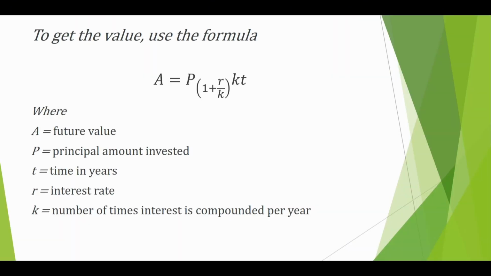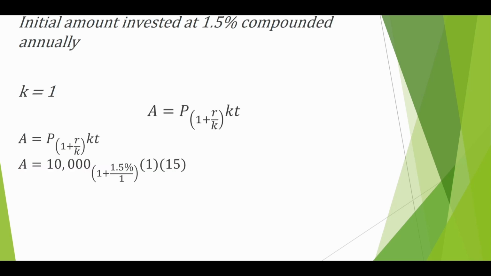To get the value, let's use the formula A is equal to P times the quantity of 1 plus R over K, raised to the power of KT, where A is the future value, P is the principal amount invested, T is the time in years, R is the interest rate, and K is the number of times interest is compounded per year. The initial amount invested at 1.5% compounded annually. Our K here is 1.